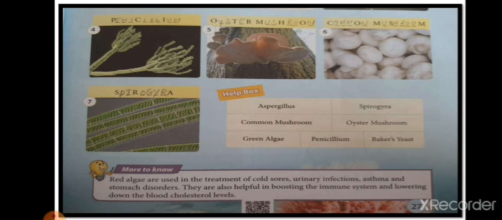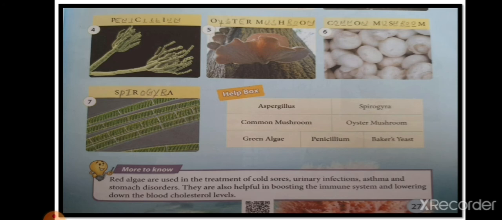The sixth picture, as you can see, is of the common mushroom that we use to cook, the edible mushroom, and its scientific name is Agaricus bisporus. So this is the common mushroom that is edible and that we use in our food.